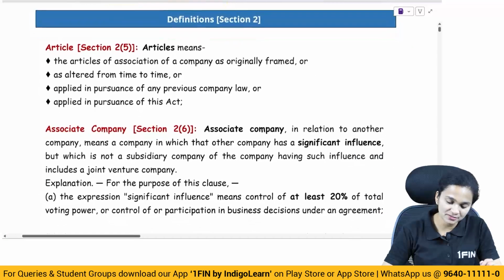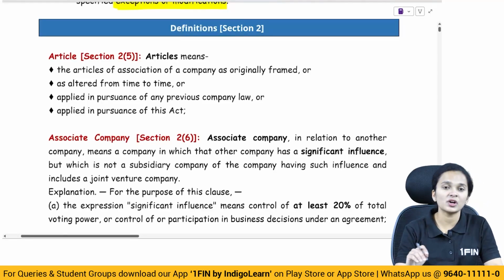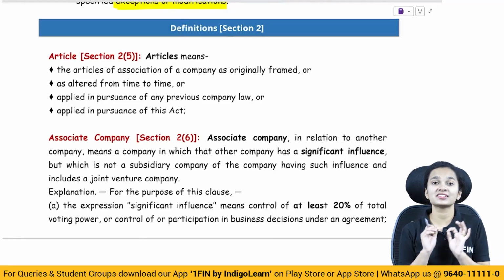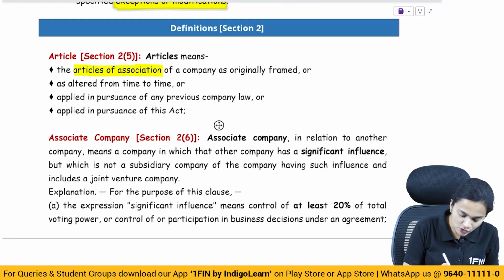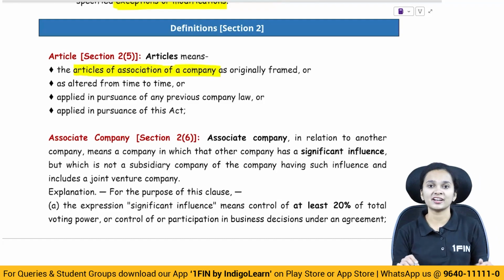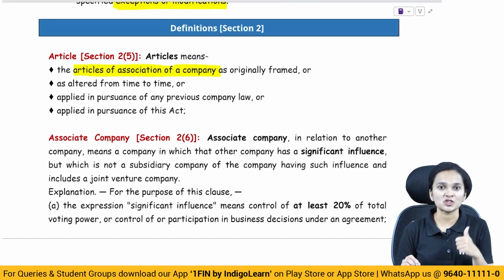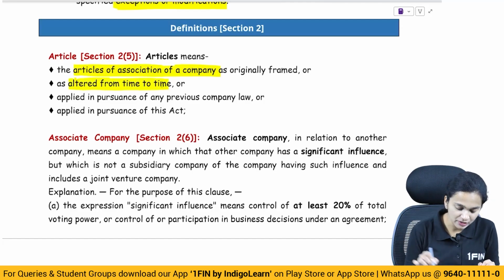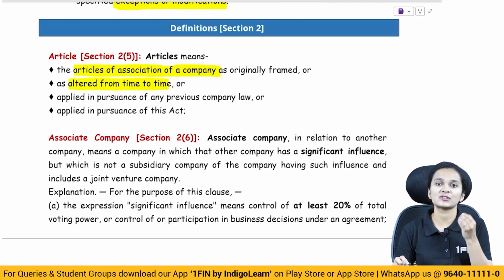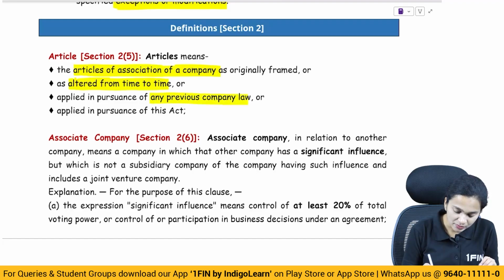So let's start with the first definition. This is the definition of article. What does article mean? Whenever we have this term article, it basically means the articles of association of the company as originally framed or as altered from time to time, applied in pursuance of any previous company law or in pursuance of this Act.